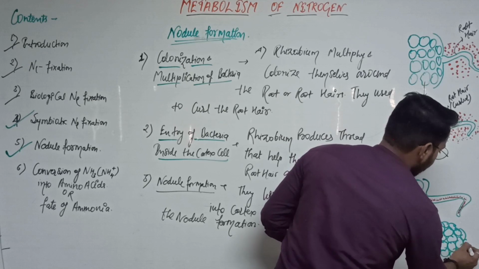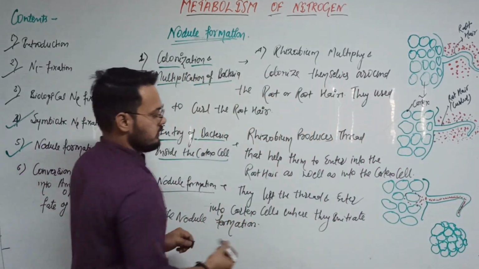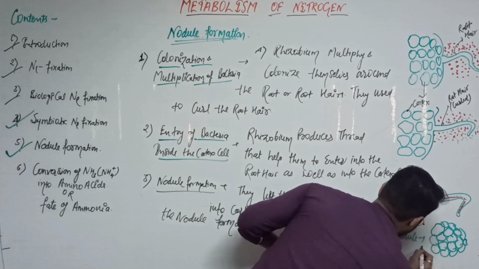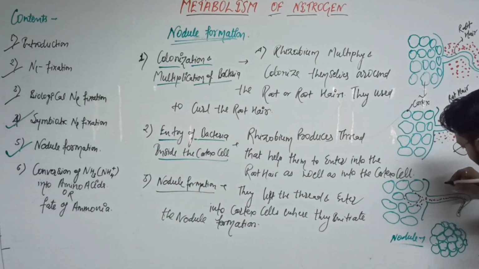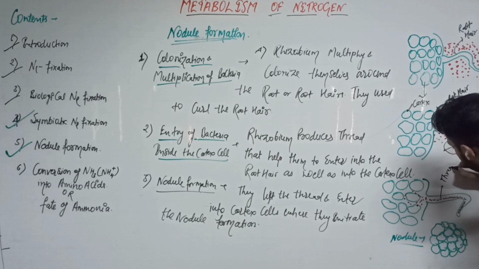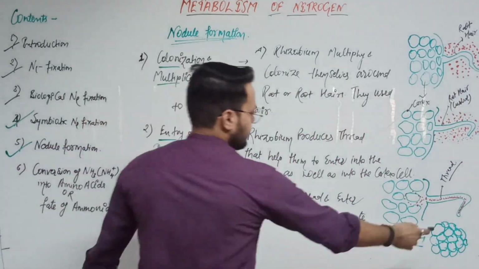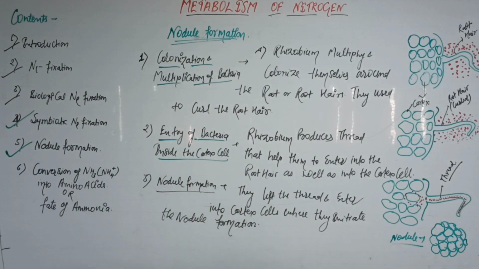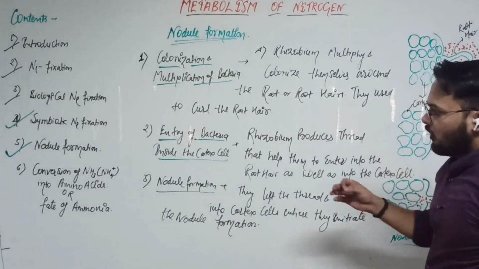And I will tell you something interesting about this nodule. This is our nodule, and that is the thread. The black dots indicate the thread that is made by bacteria, only rhizobium bacteria. And this is the rhizobium bacteria entering into the cortex cell. Is this clear? Now, read about the nodule.